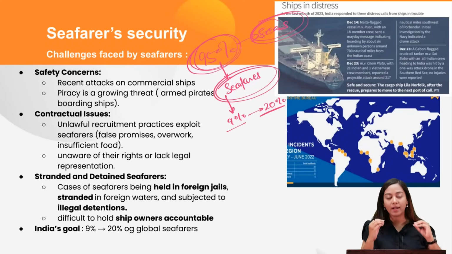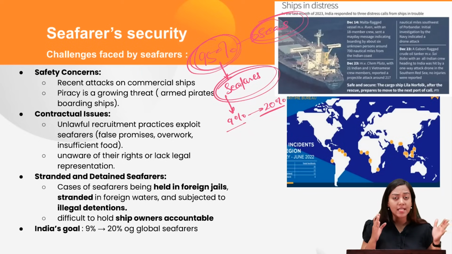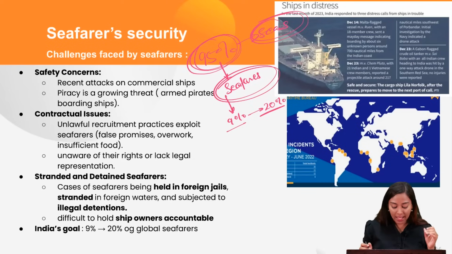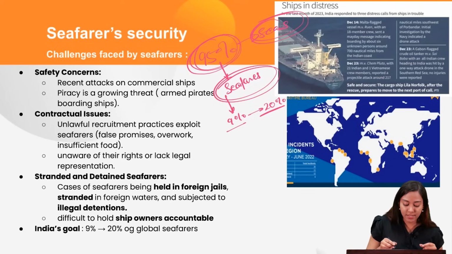We understand that seafarers are very crucial for our Indian economy and also for our commercial and maritime interests. India has understood that securing the seafarers is extremely important because they are crucial for our maritime security, and therefore India is putting emphasis on providing security to the seafarers.